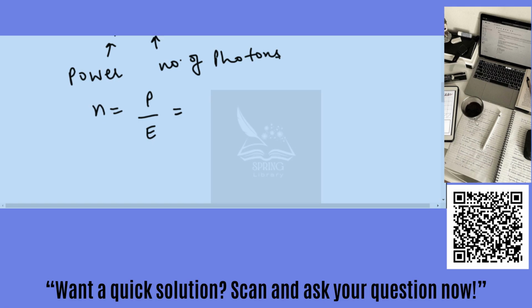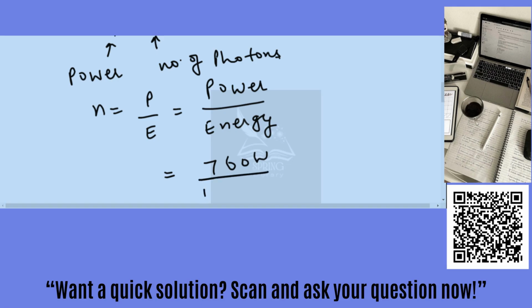So the value of power given in the question, that is 760 watt, divided by energy that we already calculated, 1.63 into 10 raised to power minus 24 joule.